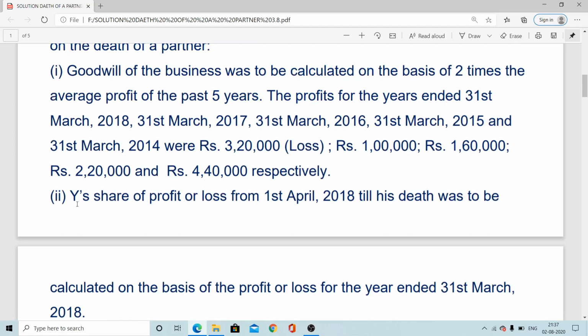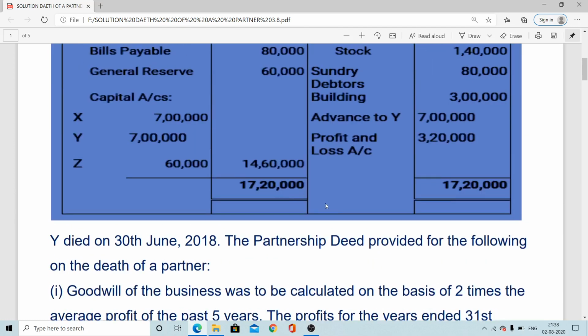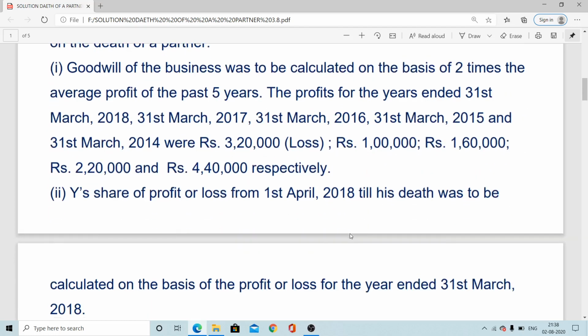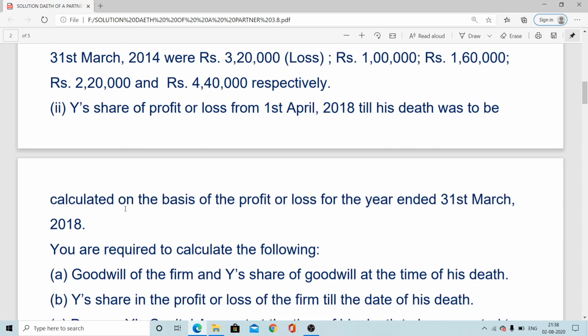Second one: Y's share of profit or loss from 1st April 2018 till his death was to be calculated on the basis of the profit and loss for the year ended 31st March 2018. We have already seen that in that previous year there were huge losses, 3,20,000. So the death partner, instead of getting a profit, has to bear the loss here. That is under the second adjustment, and it will be calculated for the year 2018. So these two major pieces of information are there.